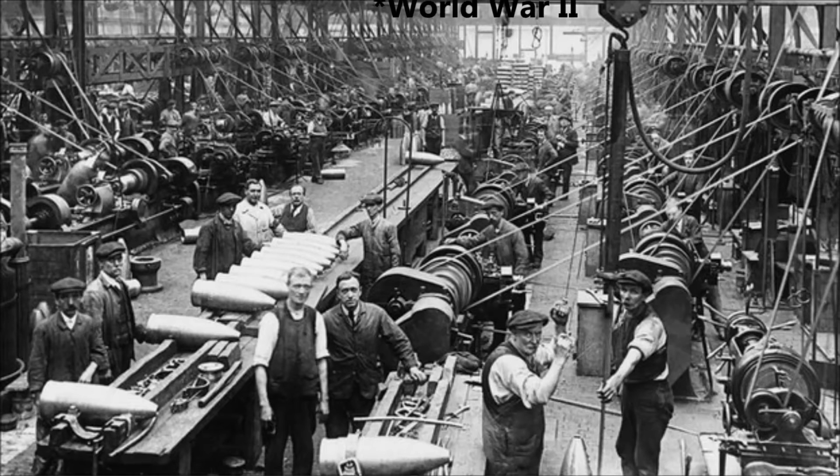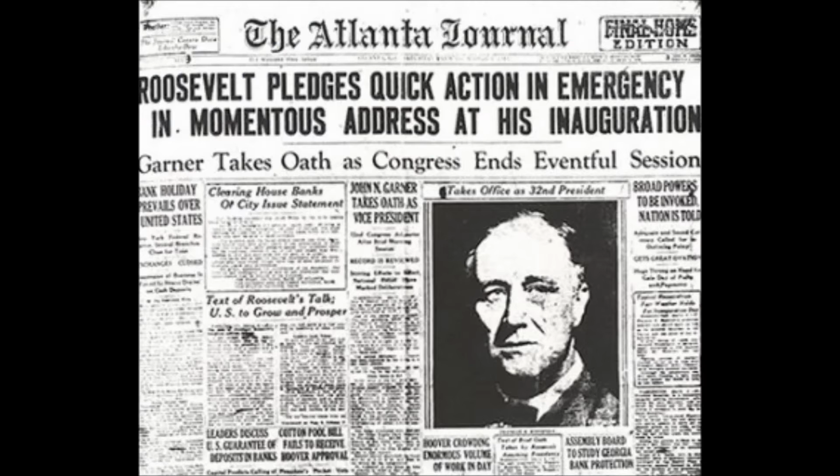But what did the U.S. government do to try and combat the recession? What policies did they implement to get the U.S.'s economy to recover? The answer to both of these questions was the New Deal.